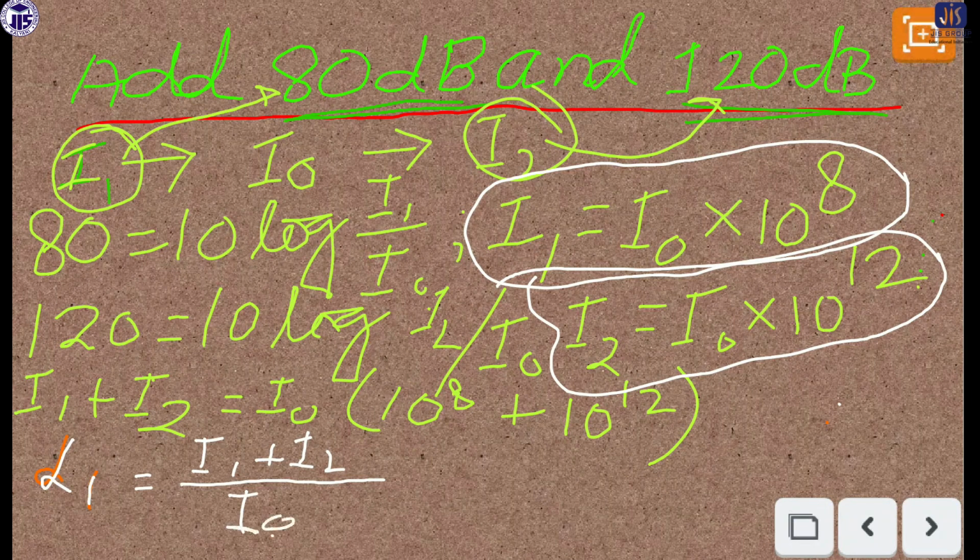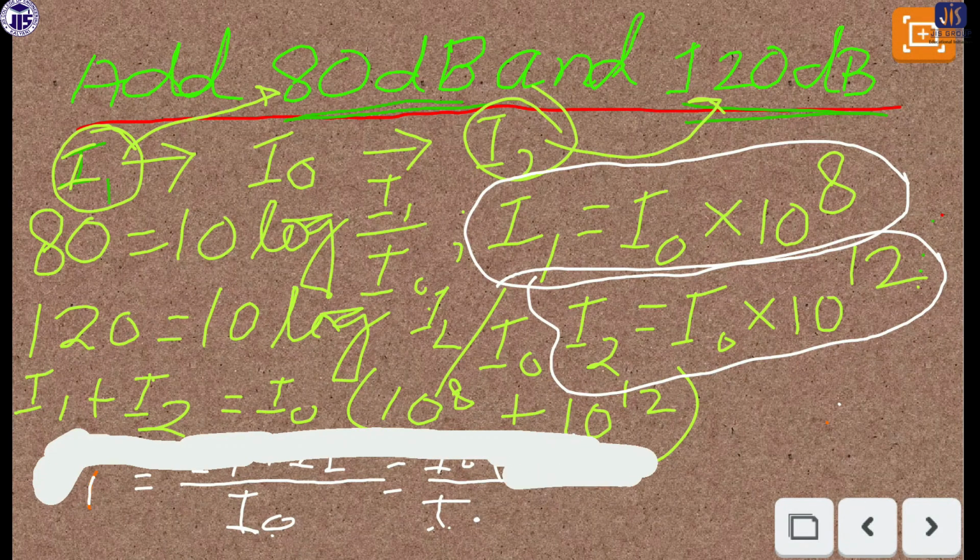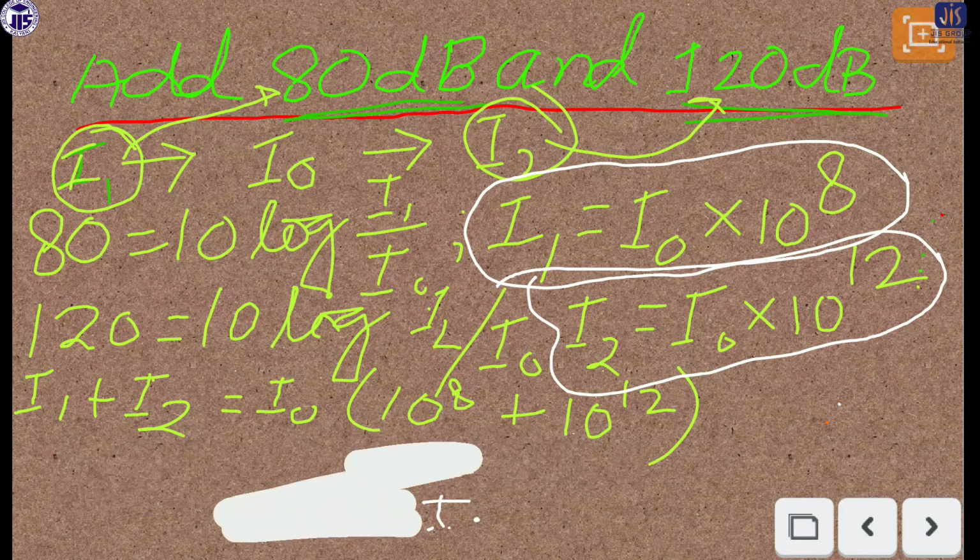I0 cancels out, and the remaining part will be 10 to the power 8 plus 10 to the power 12. But there should be a 10 log value which I missed here, so I will show you again.